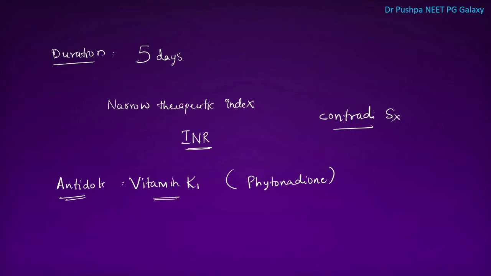This vitamin K1 is the antidote for warfarin toxicity, but it takes 24 hours to act. For emergency control of warfarin toxicity, we can give fresh frozen plasma.